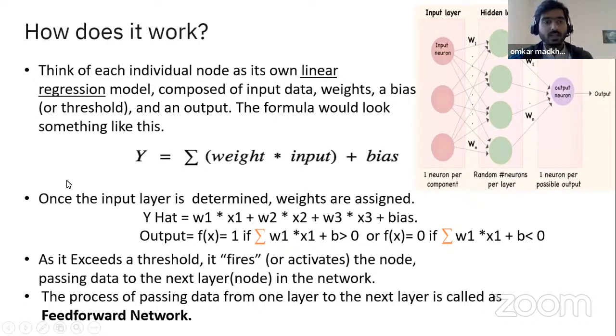Once the input layer is determined, weights are assigned accordingly to those inputs. After passing those weights, if the calculation is above the threshold, the node will get activated. This passing of data from one node to another is called a feed forward neural network.